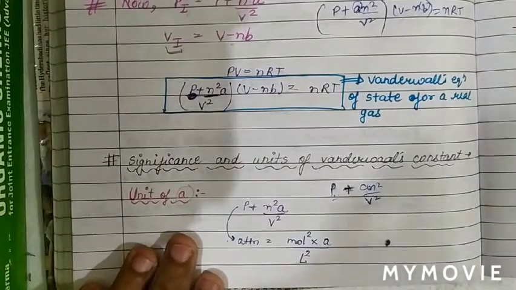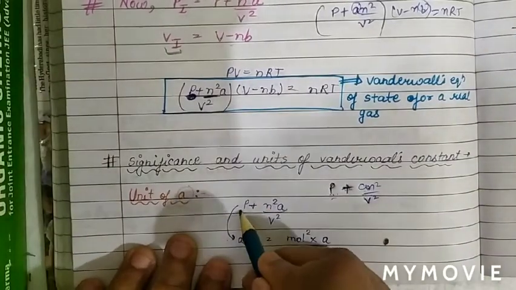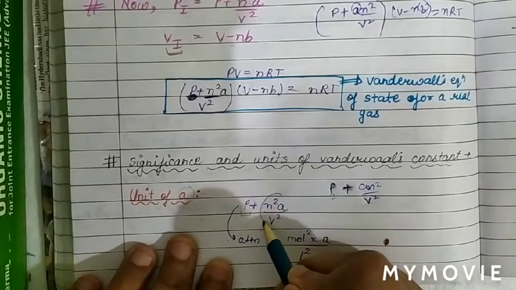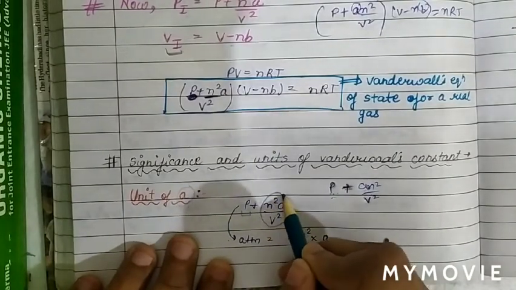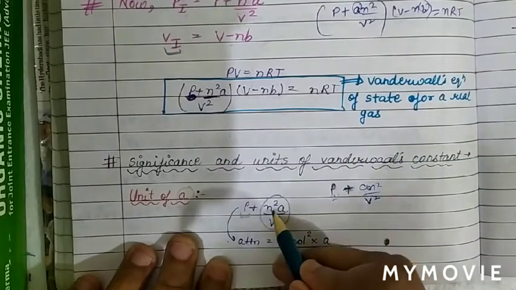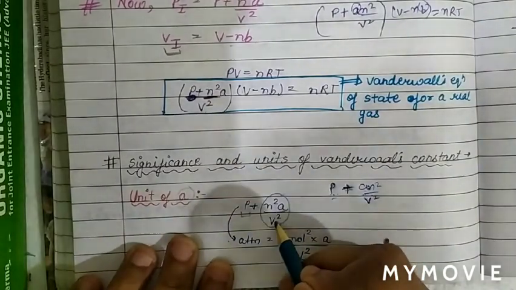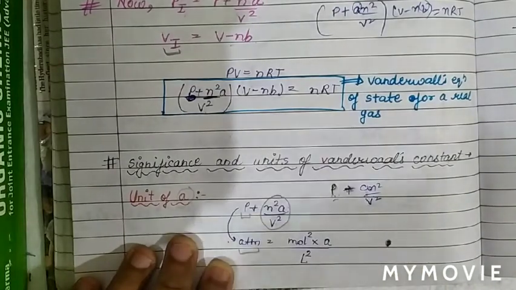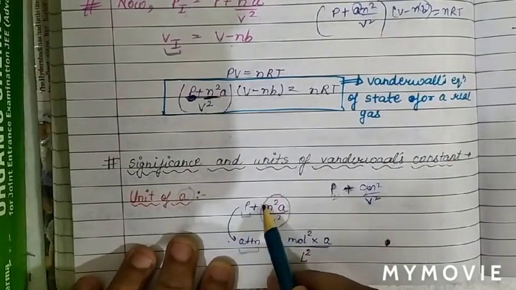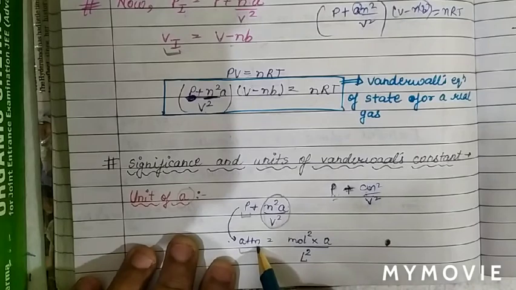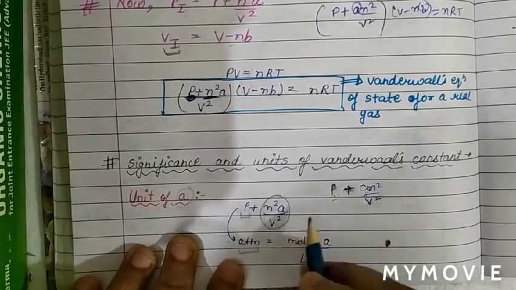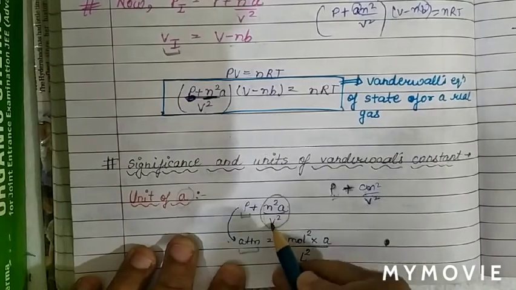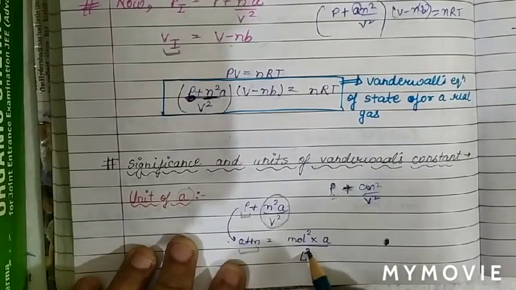According to this, if P is the pressure, then an square by V square will also be a pressure. So the unit of an square by V square will also be the unit of pressure, which is atm. Now n is the number of moles, so it will be mole square, a is the van der Waals constant, and volume is in liters, so it will be liter square.